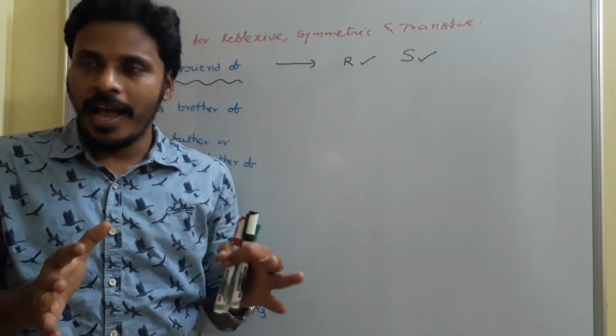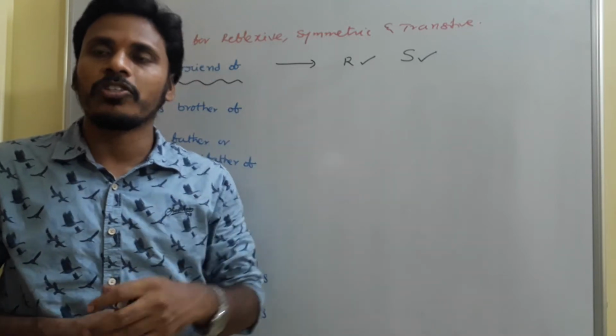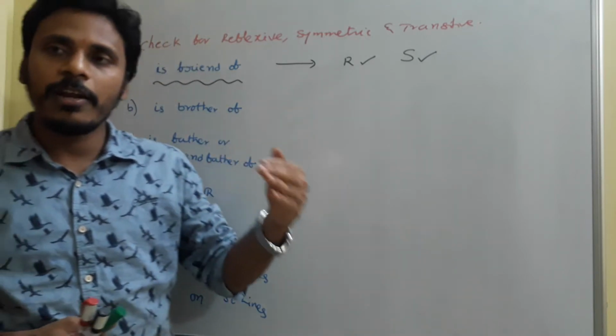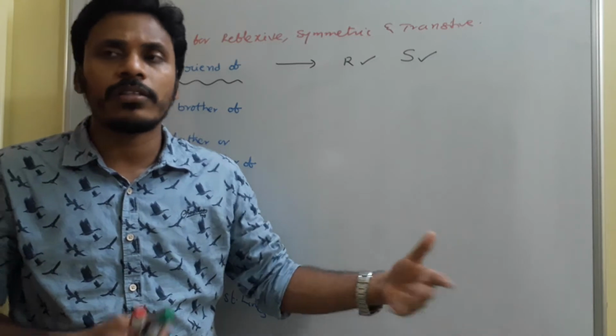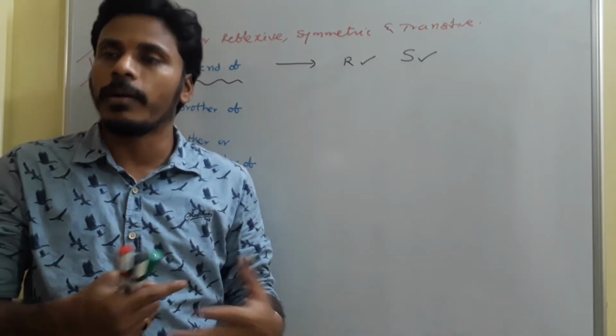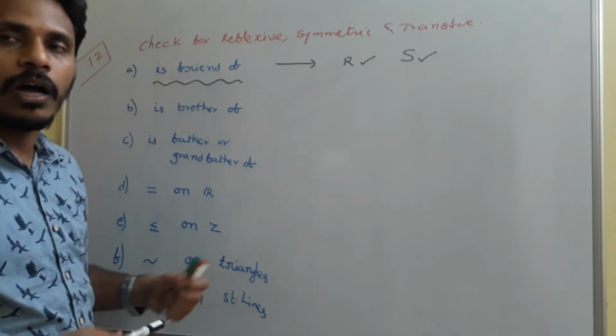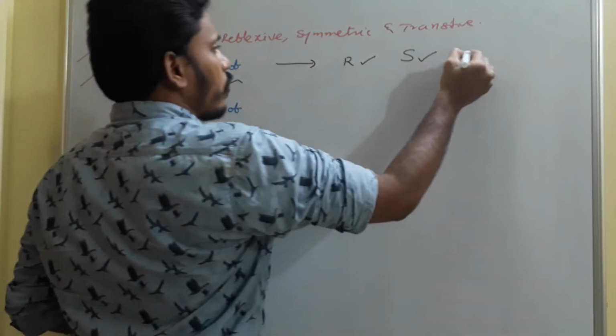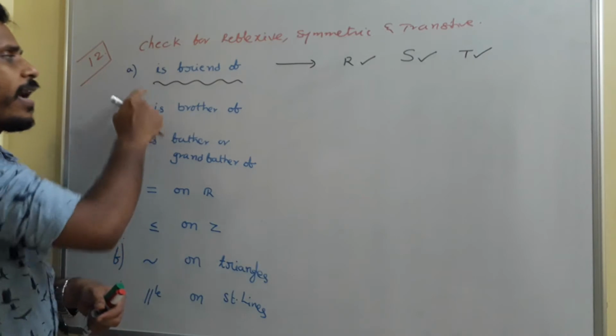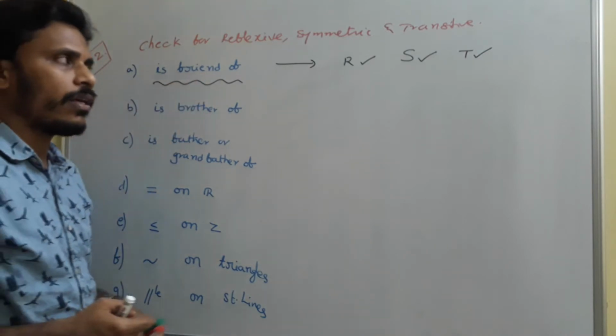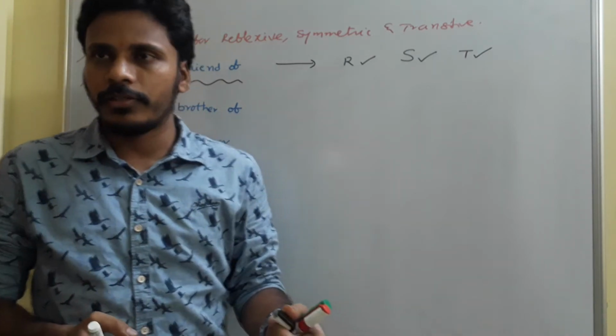As I told you, you need to think with a positive attitude. Since A and B are friends, and B and C are friends, for sure A and C also will become friends, and that's why here the friendship property also satisfies transitive. So at the end, the relation is friend of is reflexive, symmetric and transitive, right?